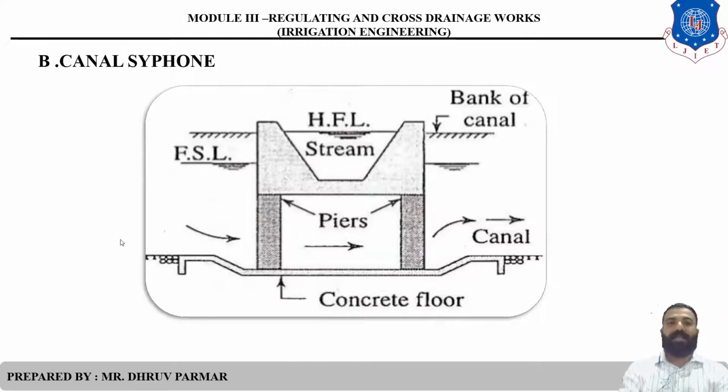The next one, canal siphon. It is the same as a siphon aqueduct, but in this case, the FSL is above the stream base layer, and the bottom layer is below the ground level, so again the silting problem does not occur. Done. So here again barrels are provided to develop siphonic action. These are the four types of CDW.